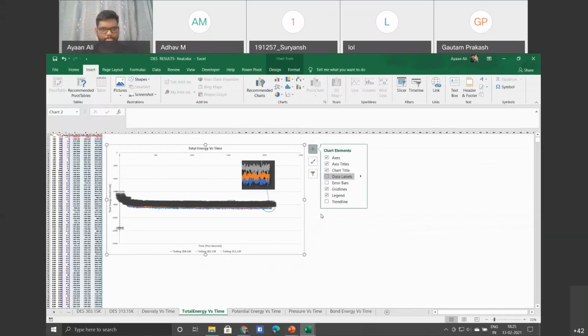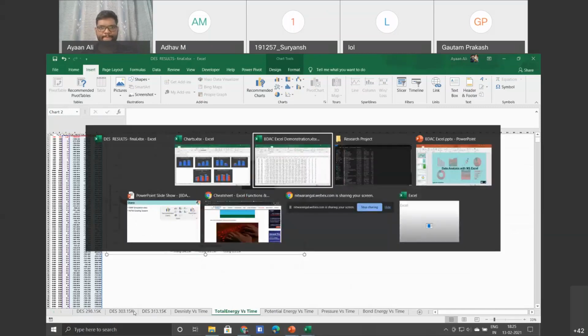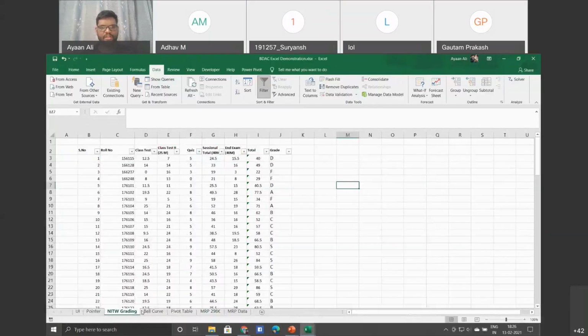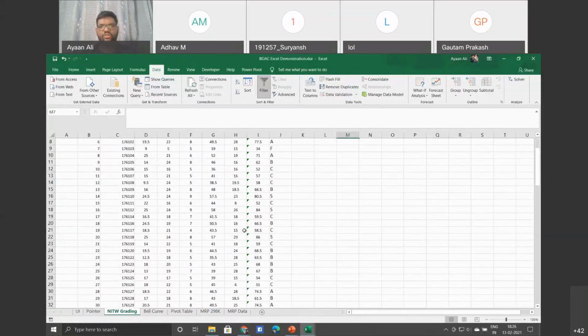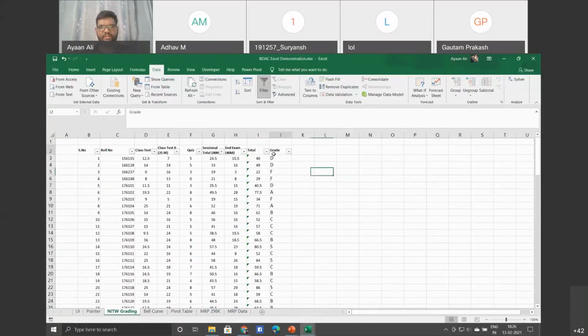So even if you see this one, yeah, the grading curve here. Now to count, I'm just selecting the various, let me remove the filters.